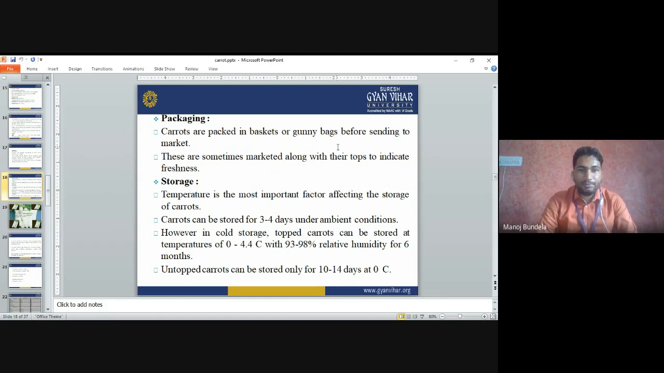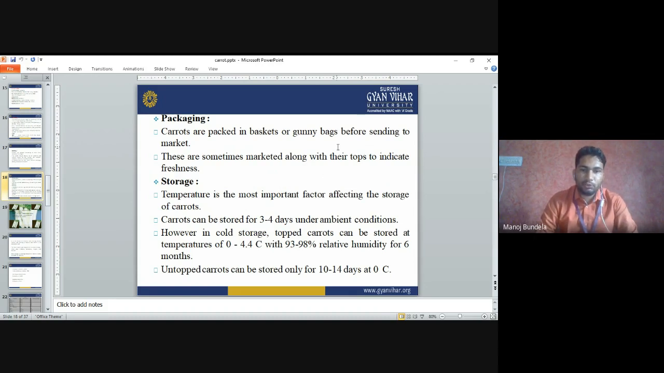Storage. Temperature is the most important factor affecting the storage of carrots. Carrots can be stored for 3 to 4 days under ambient conditions. However, in cold storage, topped carrots can be stored at a temperature of 0 to 4.4 degrees centigrade with 93 to 98% relative humidity for 6 months.